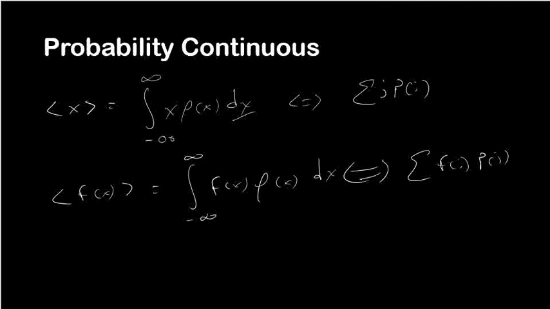And then we can compute the variance using the exact same formula. This is just going to equal the average of x squared minus the average of x, squared, right? And then from this we can calculate the standard deviation.